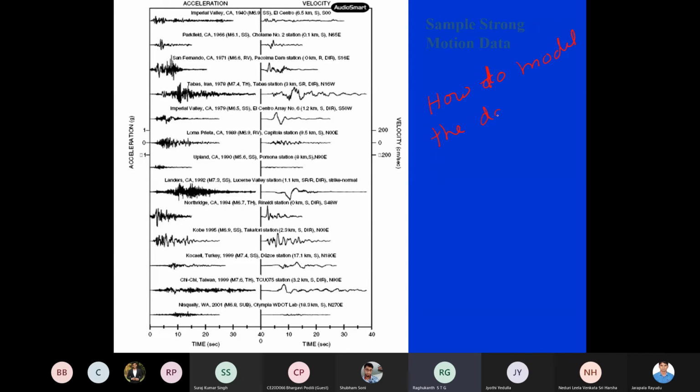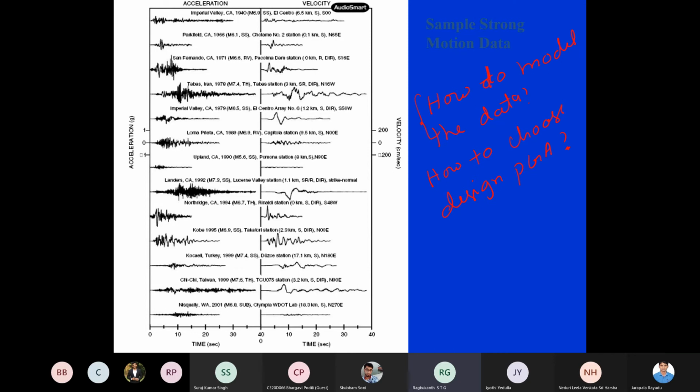Now, how do we model this data, or how can we derive which design PGA to follow using these data sets themselves? Okay, so this is the question: how to model the data.